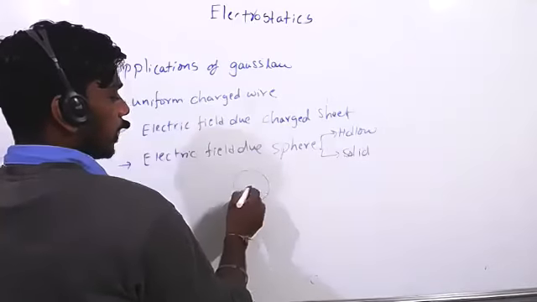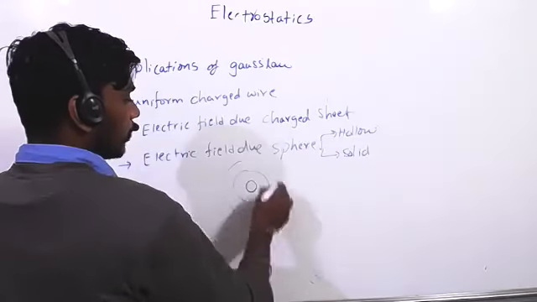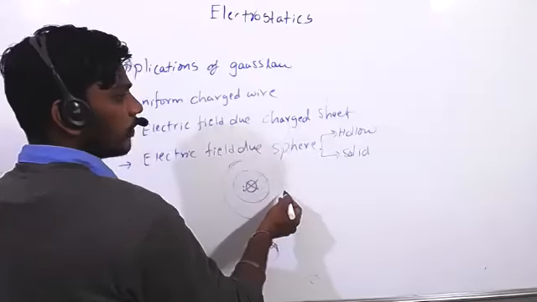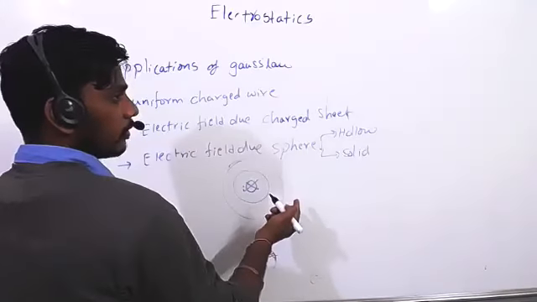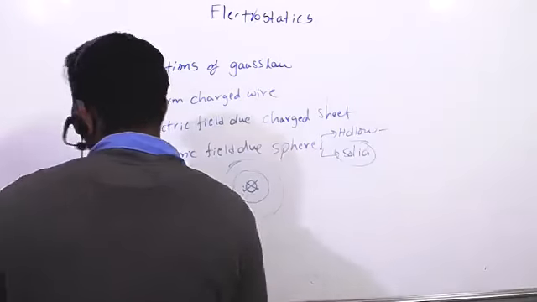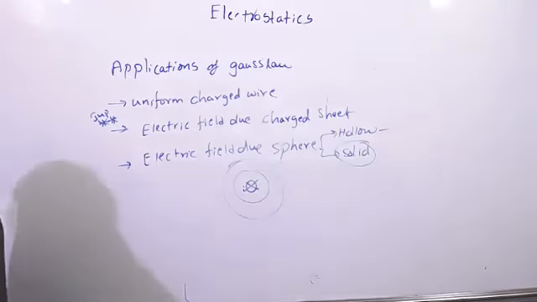If you take a solid sphere, electric field will be there inside and outside. For a hollow sphere, electric field inside is 0, outside it will be there. That's all. Remaining things are same. So if you know one question, there is no need to read. Clear?